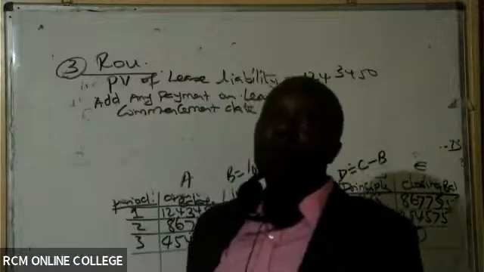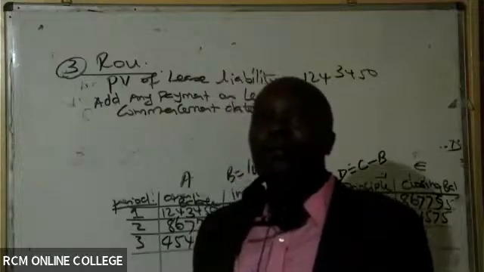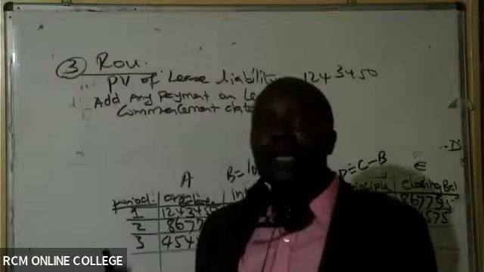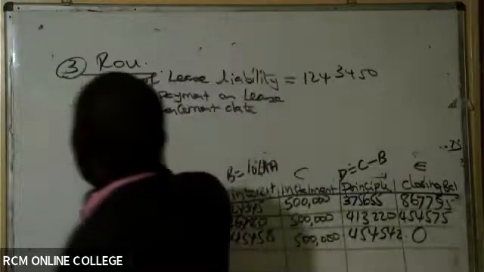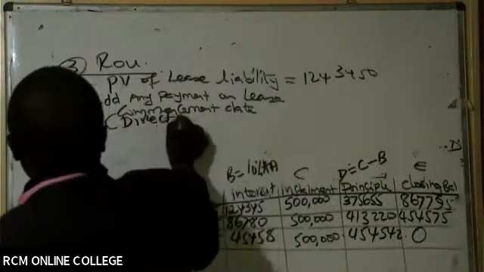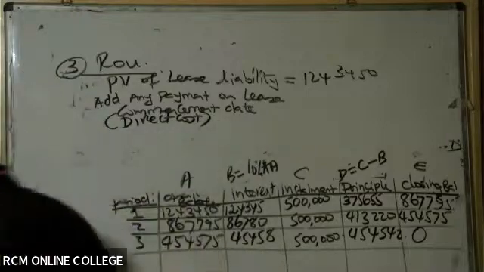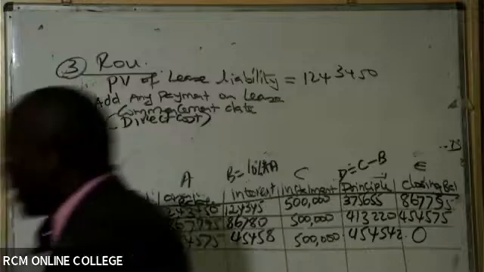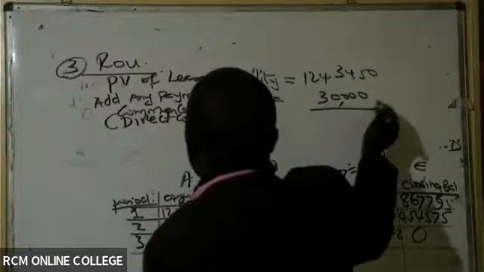So this could be what here? This could be the direct cost, like the lawyer costs. At times, this guy may want you to pay him his lease liability in advance. Here you're paying in arrears. So basically, this will be the direct costs. So do we have any direct cost in this question? Yes. They told us the direct costs were 30,000. We don't have any other payments at commencement of the lease.